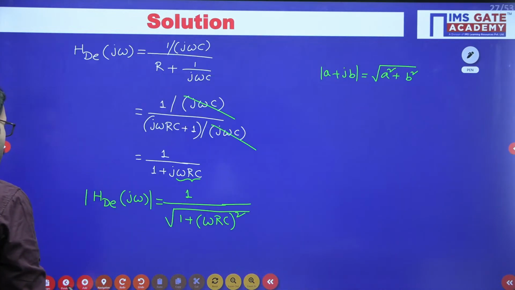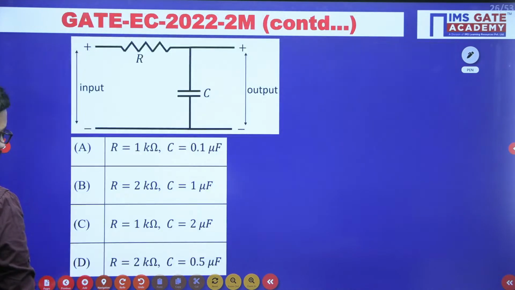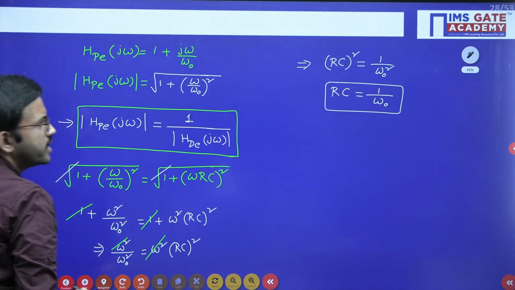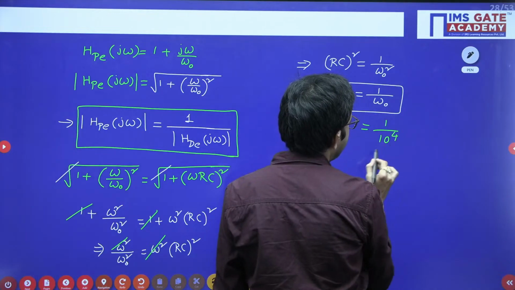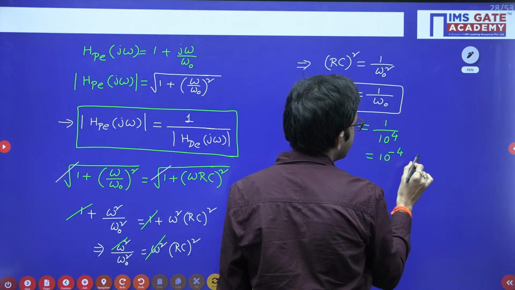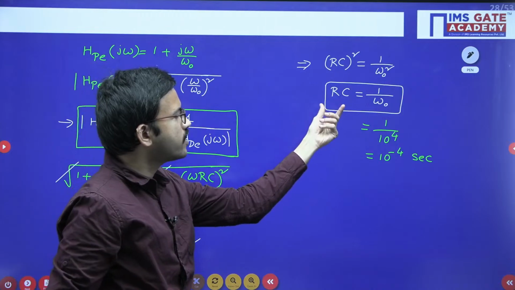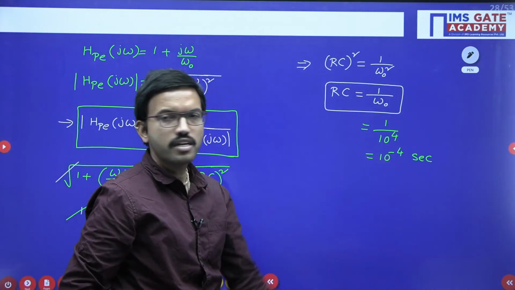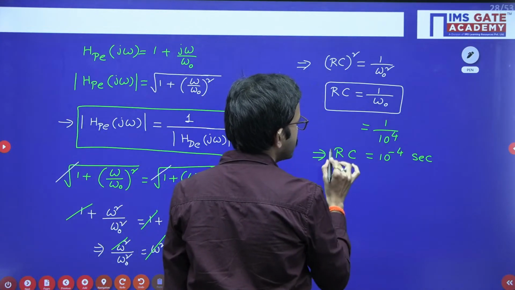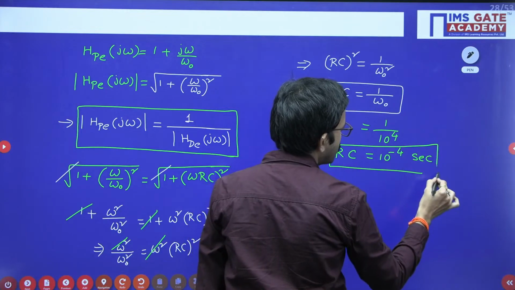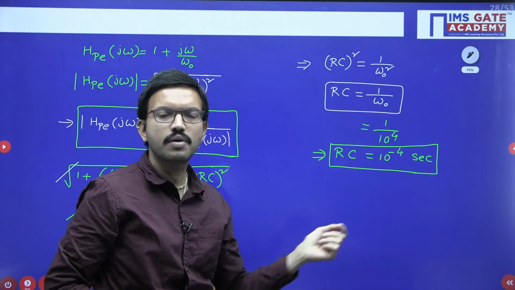Now in the question they have given omega naught value as 10 power 4 radian per second. So that means you are going to get 10 power minus 4 seconds. Generally, the product of R and C is nothing but time constant. You will get it in the order of seconds, right? So the product of R and C we got is 10 power minus 4. Whichever choices regarding R and C, when you multiply you should get 10 power minus 4. All those options are correct.